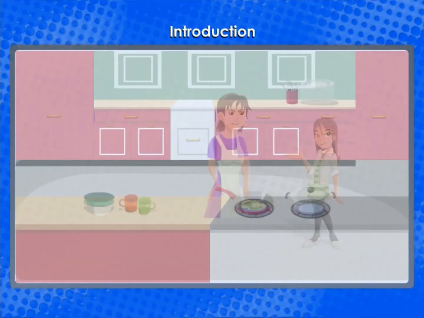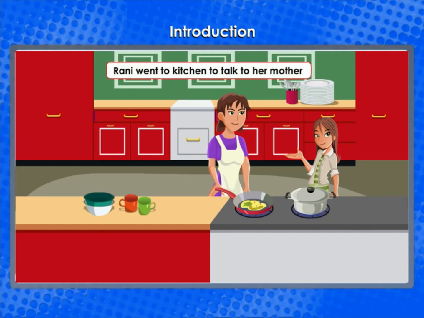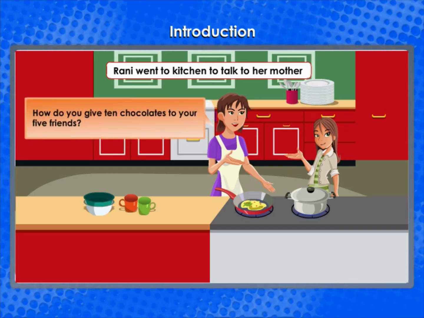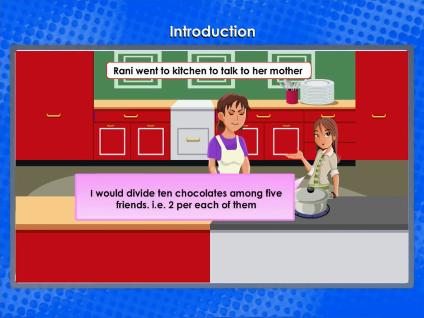Introduction. Rani went to the kitchen to talk to her mother. How do you give 10 chocolates to your 5 friends? I would divide 10 chocolates among 5 friends, that is 2 per each of them.